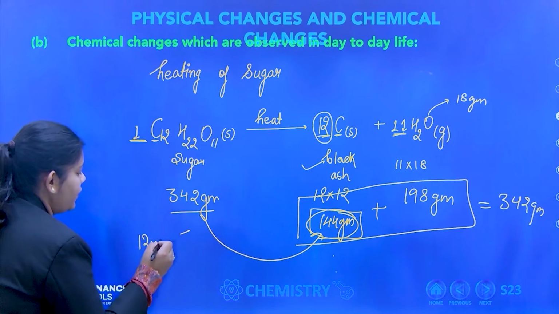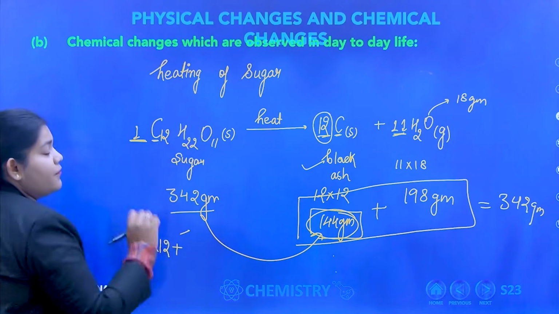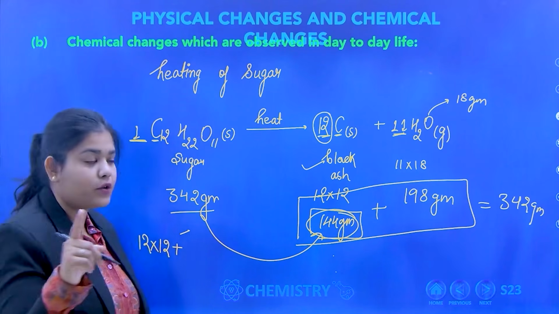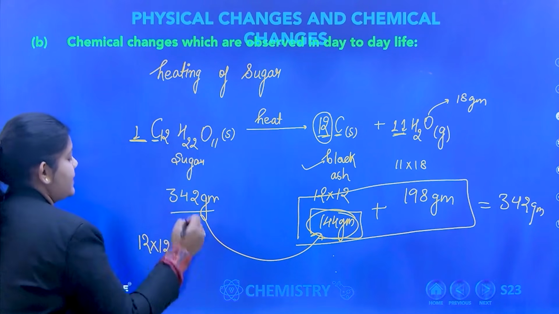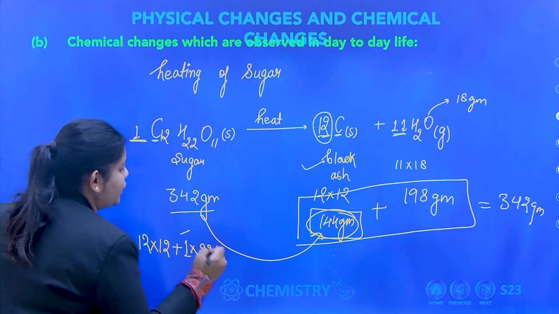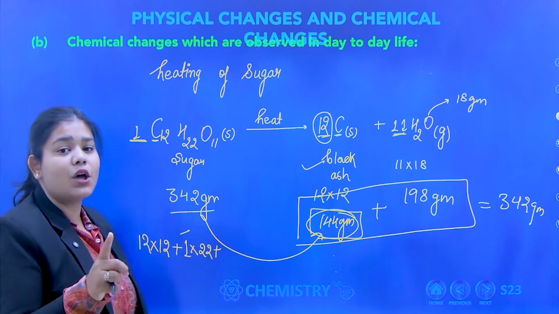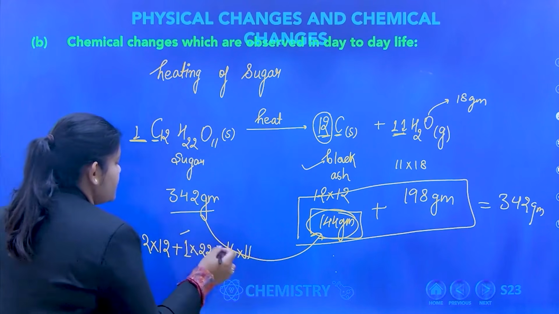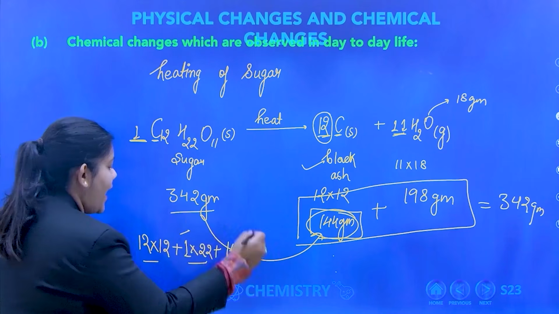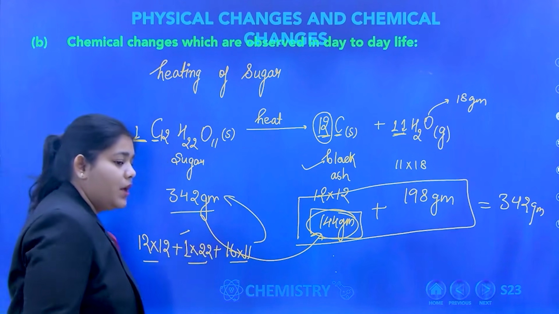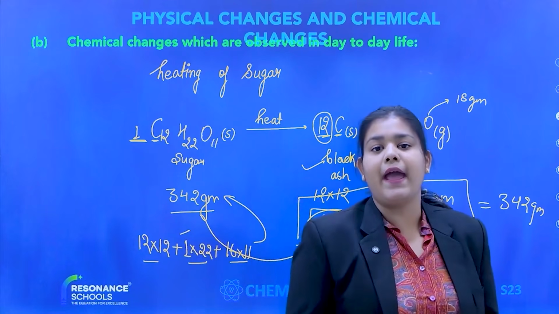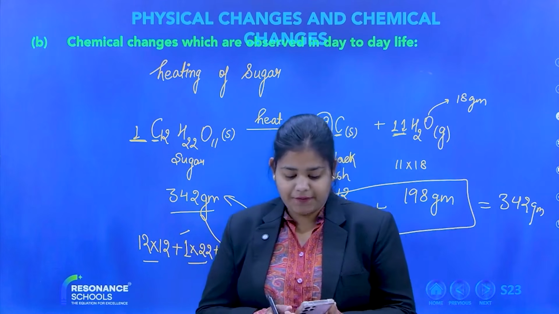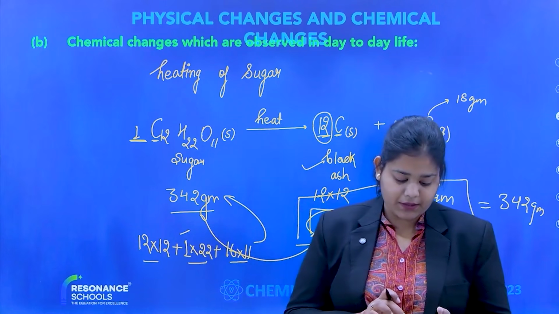12. So 12 into 12, plus what is the mass of one hydrogen? Mass of one hydrogen is 1 gram. How many hydrogens am I having? 22. So multiply by 22, plus oxygen. Mass of one oxygen is 16 gram. How many oxygen am I having? 11. So when you multiply these values and add them up, you will get 342 gram. That's how we identify the weight.